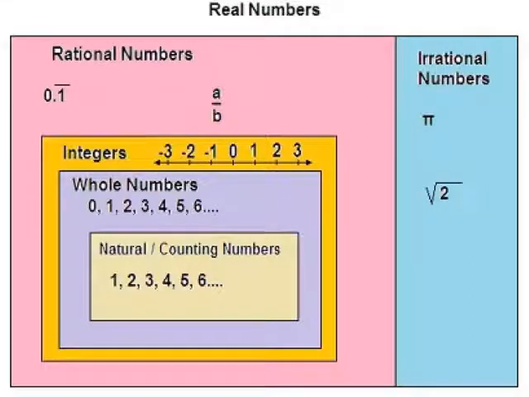Now let us move to another type of number system, and that is called irrational numbers. As its name itself signifies, the numbers which are not rationals are irrationals. So what type of numbers are irrational numbers? The easiest and the most common example of an irrational number is pi. Why is this called an irrational number?